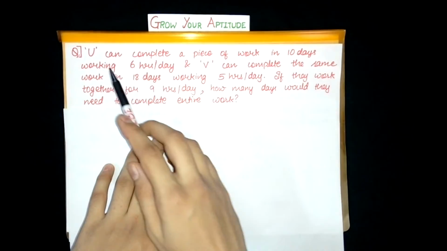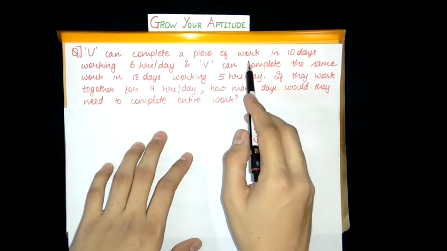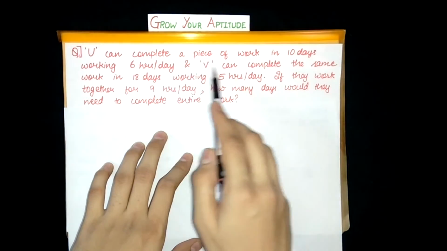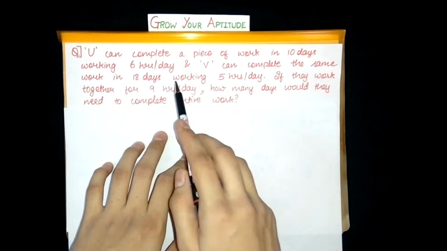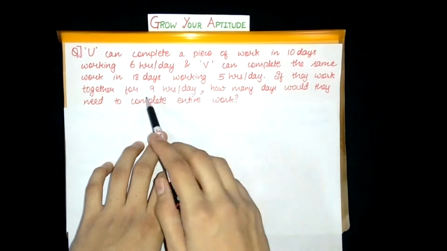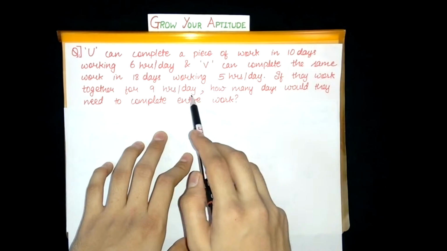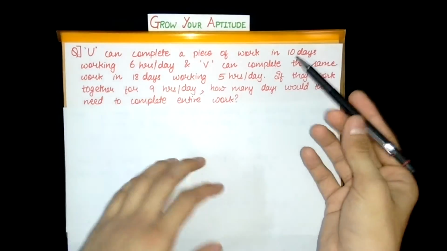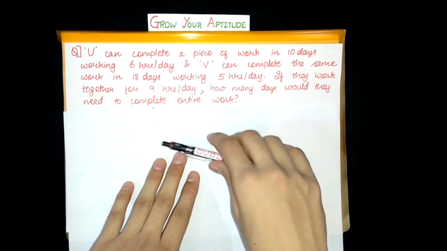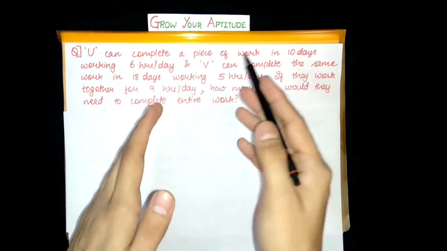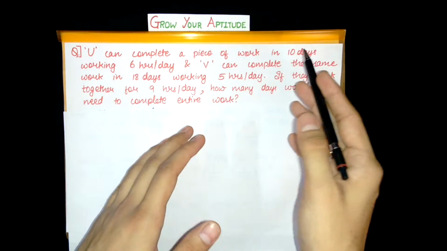There is a question: you can complete a piece of work in 10 days, working 6 hours a day, and we can complete the same work in 18 days working 5 hours a day. If they work together for 9 hours a day, how many days would they need to complete the entire work? So the question is very simple. It says first, you can complete a piece of work in 10 days working 6 hours per day.